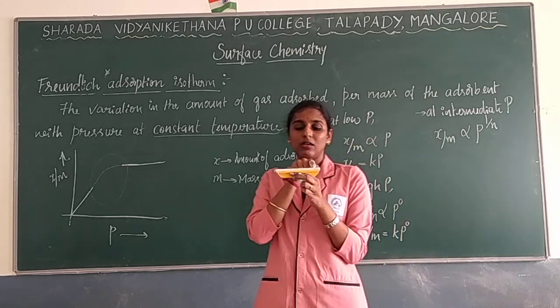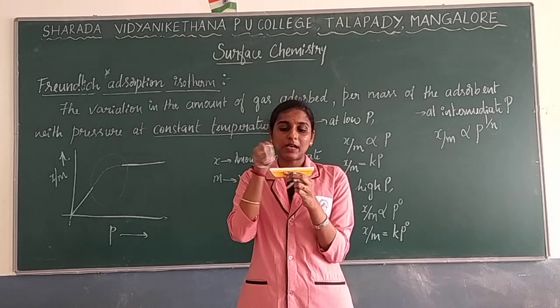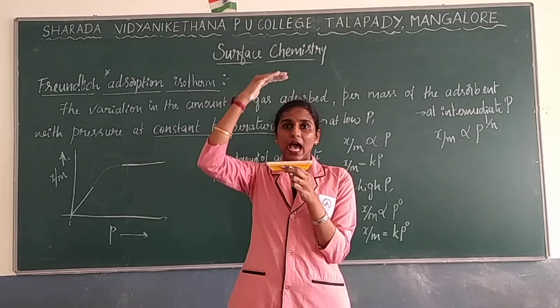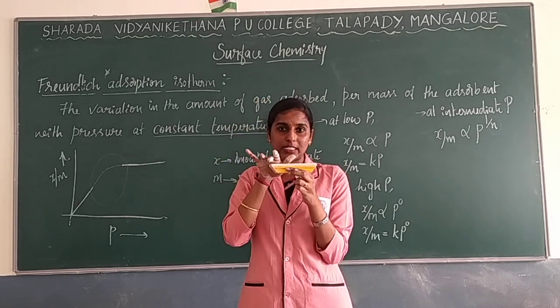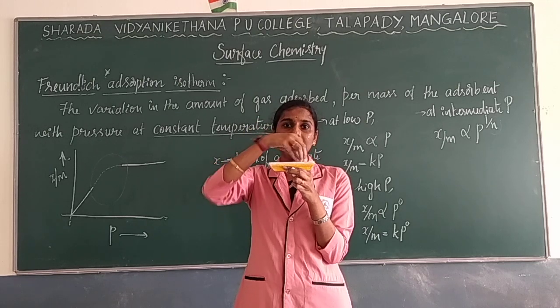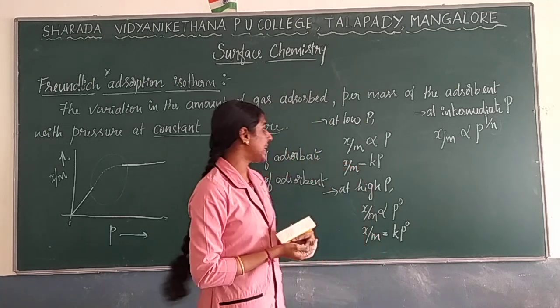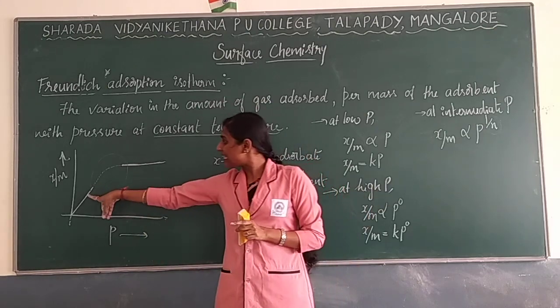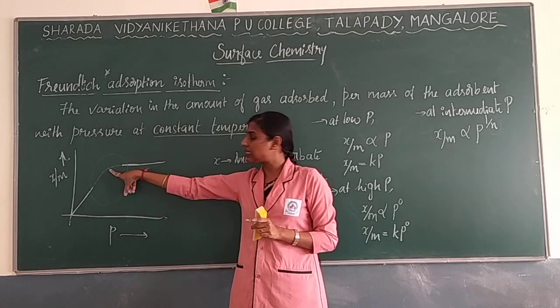What does it mean? As I have told, most of the surface is already filled, and only some surface space is left. So as you apply pressure, the process will go a bit slow, because the surface area is already filled. The molecules adsorbing on the surface become a bit slower, so you can see the curve in this graph.